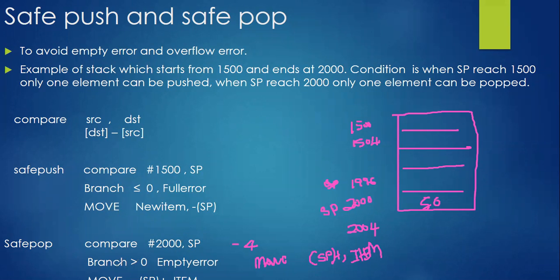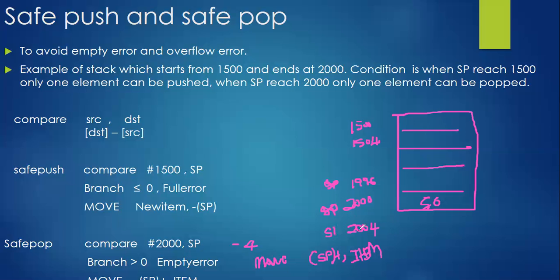What is the condition? If it is greater than 0, it is not mentioning equal to. If it is greater than 0, then only empty error. Now, it is not greater than 0. Again, we need to move this 56 value to location item. Along with that, I need to increment my stack pointer value. So now your stack pointer got incremented from 2000 to 2004, exactly, right?